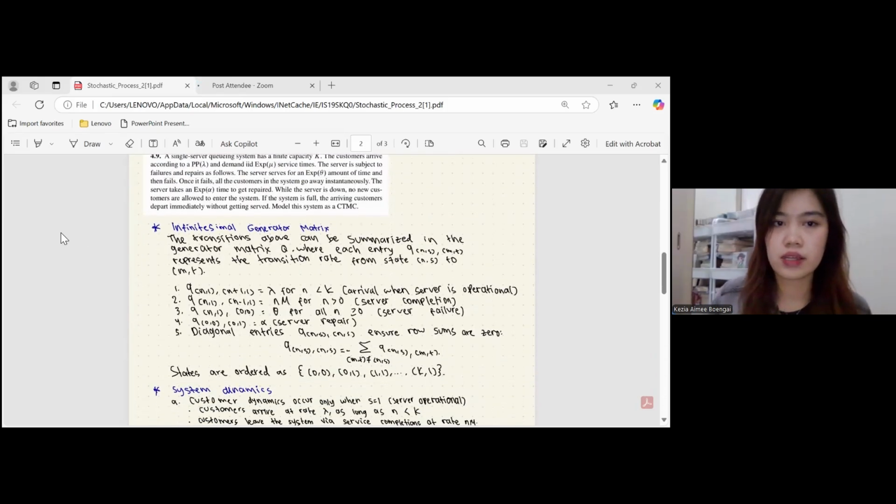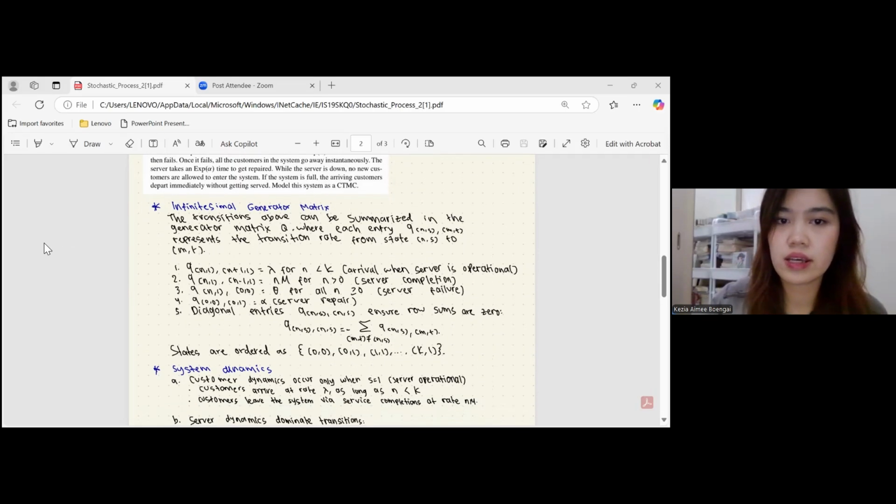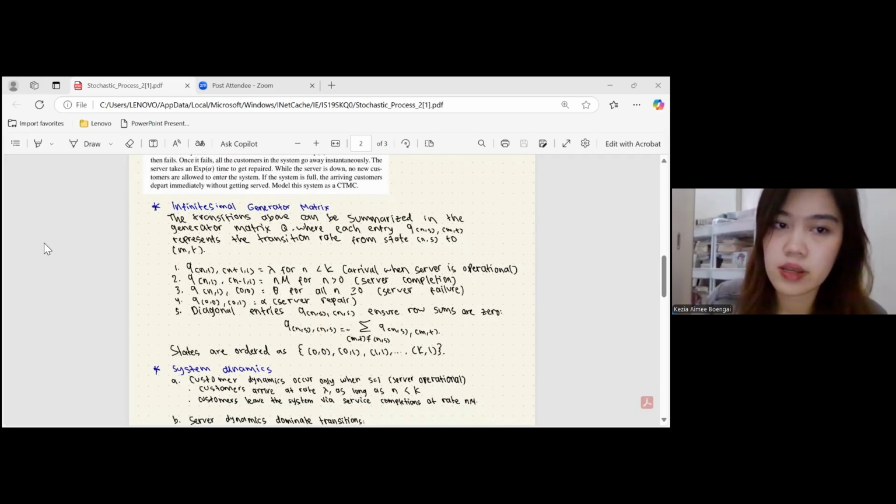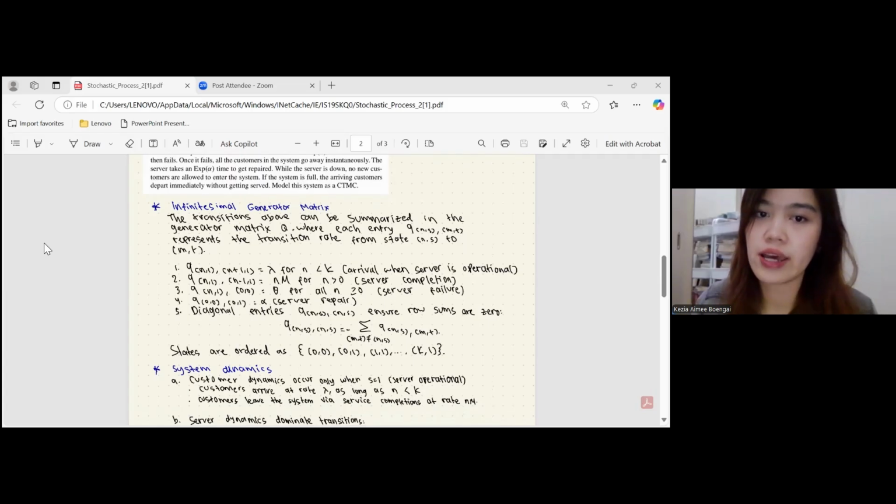Okay, next step is the infinitesimal generator matrix. The transitions above can be summarized in the generator matrix Q, where each entry Q((n,s),(n',s')) represents the transition rate from state (n,s) to (n',s'). The first one, Q((n,1),(n+1,1)) is lambda for n less than K, the arrival when the server is operational. Number 2, Q((n,1),(n-1,1)) is n mu for n greater than 0, the service completion.